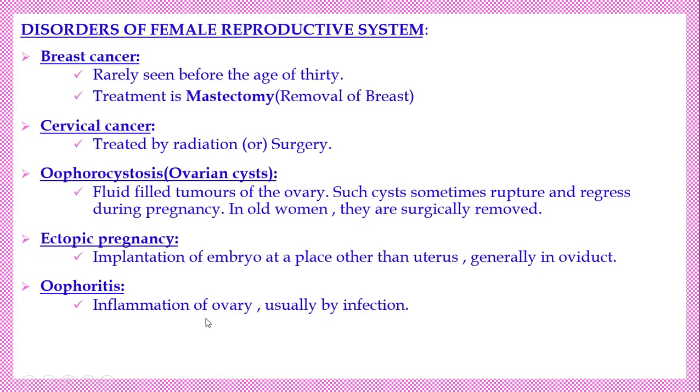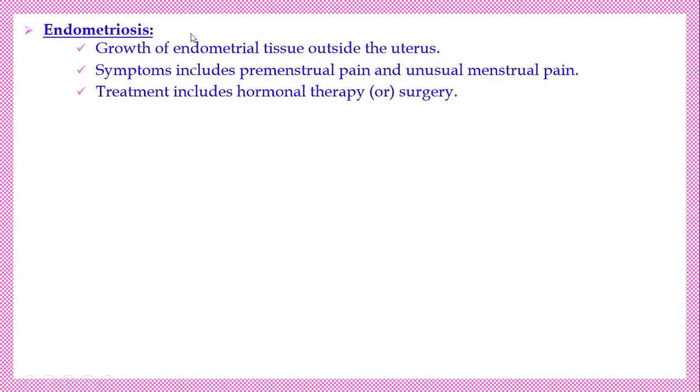அடுத்தது oophoritis. Oophoritis அப்படின்னா என்ன, inflammation of the ovary. The ovary becomes inflamed because of infection. That is called oophoritis. அதுபோல endometriosis. From that word we can understand we are talking about the endometrium. Endometriosis means growth of the endometrial tissue outside the uterus. Uterus குள்ள தான் வளரும். Inside the uterus the innermost layer is the endometrium. So growth of endometrial tissue outside the uterus is endometriosis.